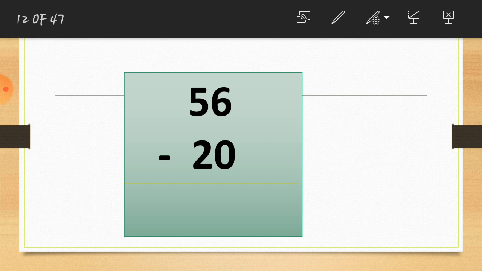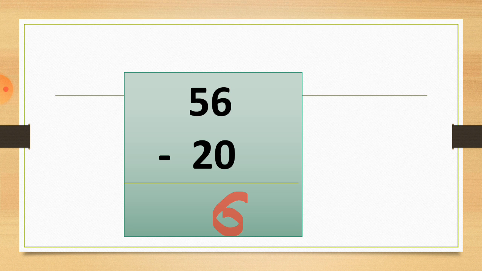So you can write 6 as it is here. So 6 minus 0 is equal to 6. Just keep this in your mind, 0 is downside. That's why I write 6 here.